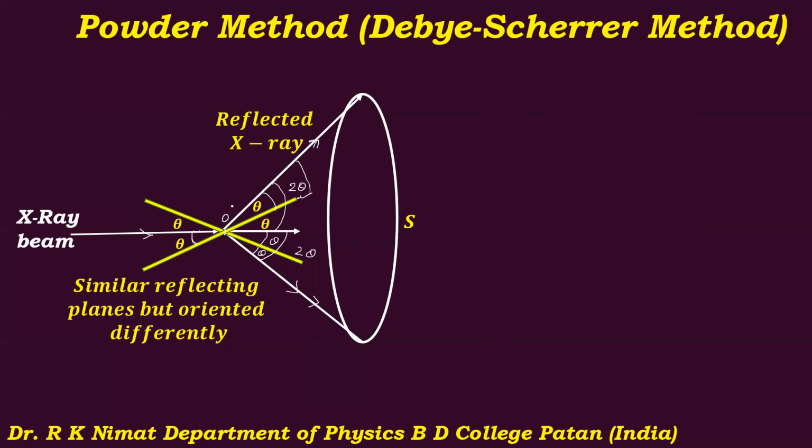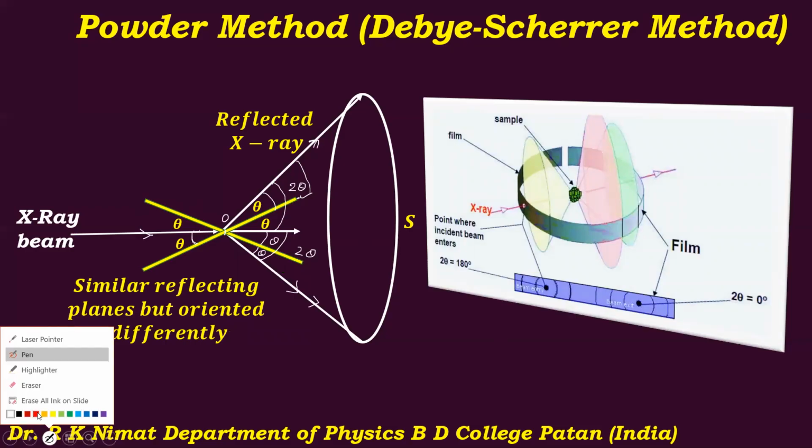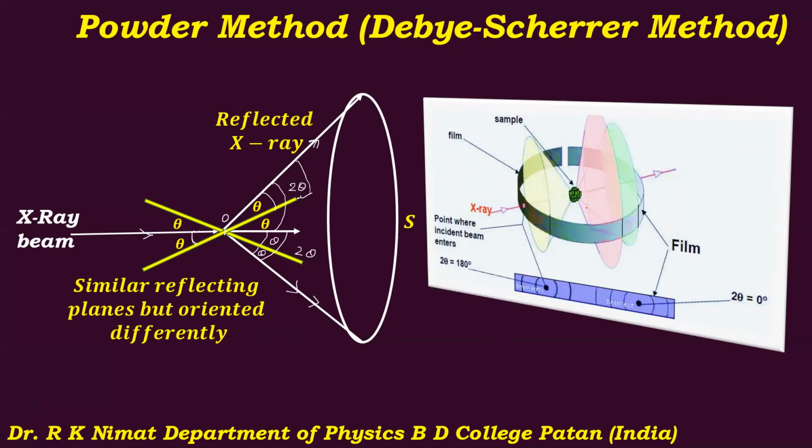And when this beam of X-rays is reflected, as shown here, it emerges out in the form of cones, and when it emerges out in the form of cones, it intercepts a certain portion of the photographic film, and that portion of the film will produce an arc.